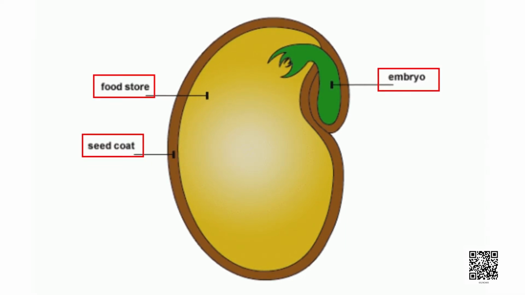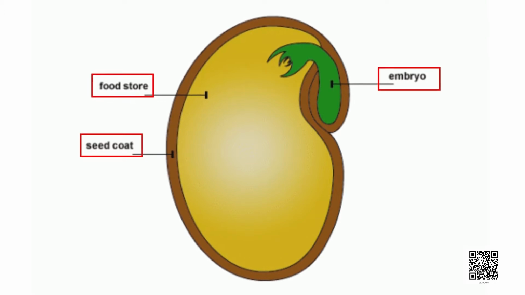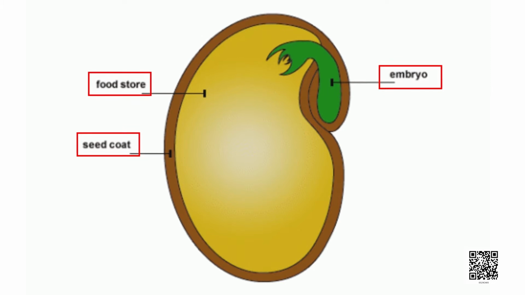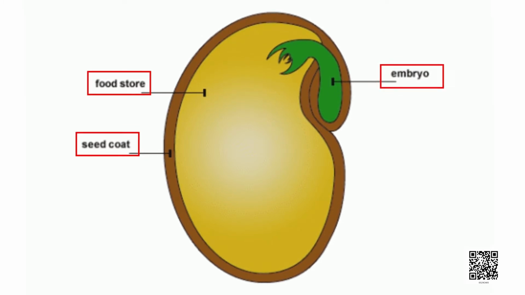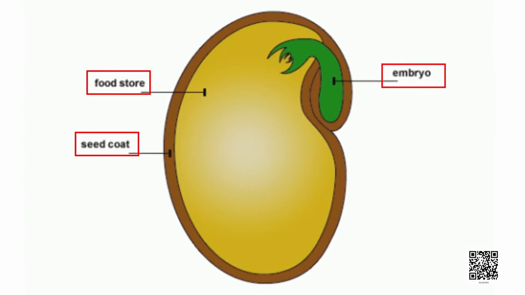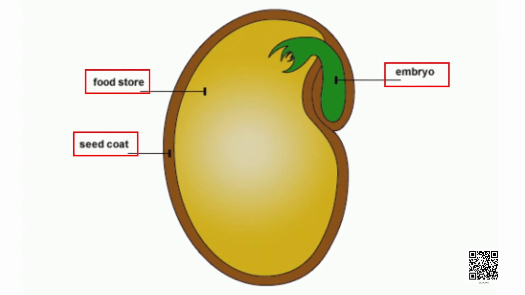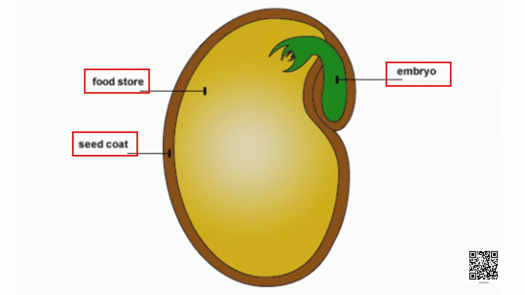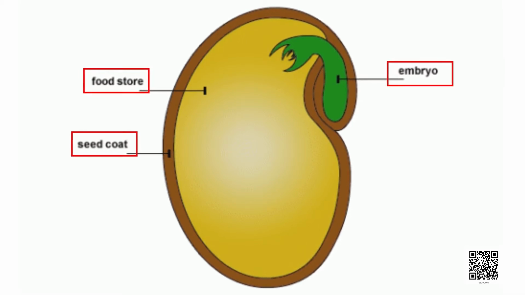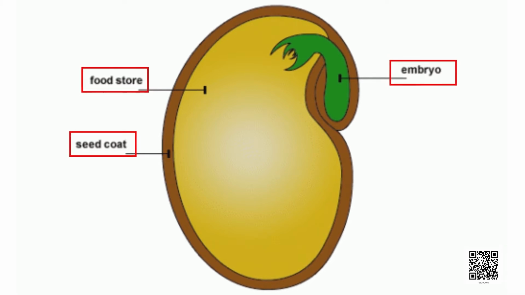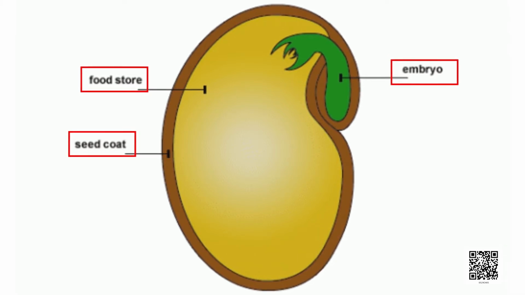If we could open our bean seeds, this is what we would see inside it. The baby plant or the embryo, a hard seed coat to protect the embryo, and the cotyledon which will feed the embryo until it can make food for itself. So, the embryo gets the food from the cotyledons.